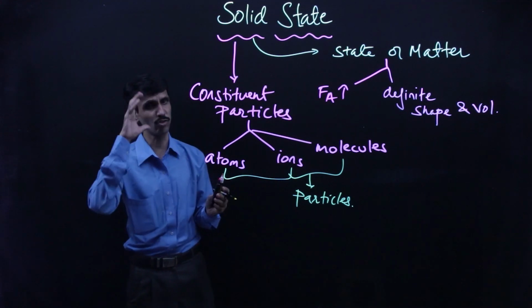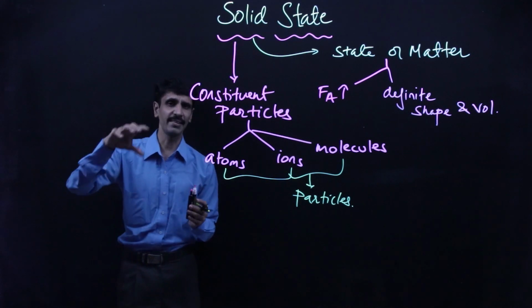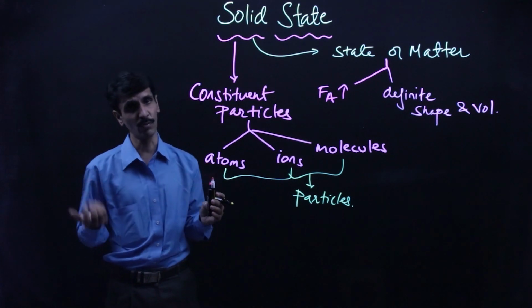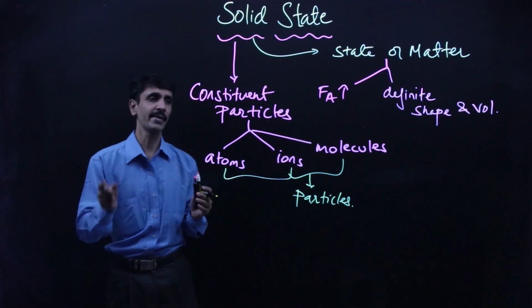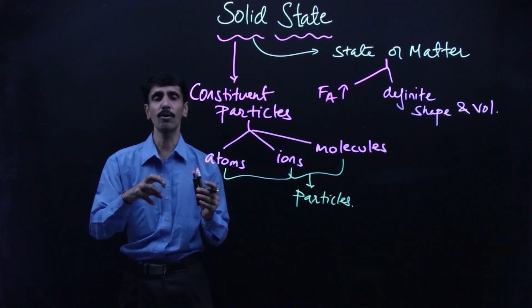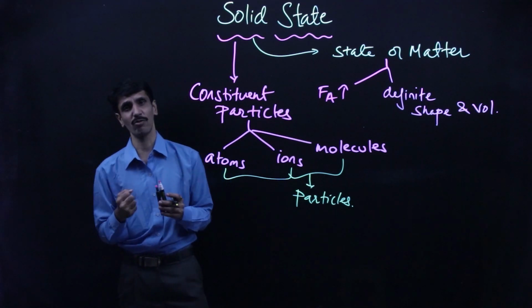Alright, so this becomes the introduction part. As the name suggests, it's a solid state. So it's a state of matter where the solids have the highest force of attraction. They got a definite shape as well as a definite volume, and it's fixed shape and fixed volume. They are being made up of atoms, ions, and molecules, and together they are being called as what? Particles.